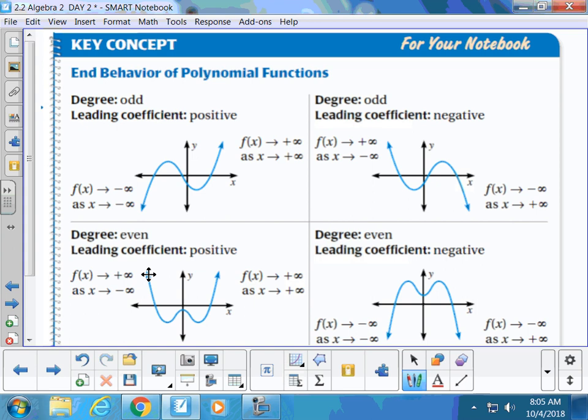And then over here, this would be an upside down parabola, so that both the end behaviors are going to negative infinity: this is going to negative infinity and this is going to negative infinity.